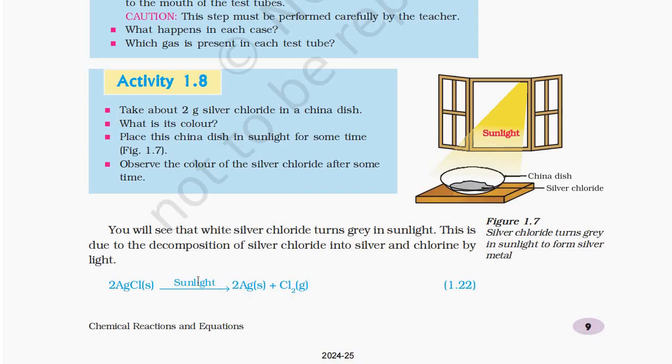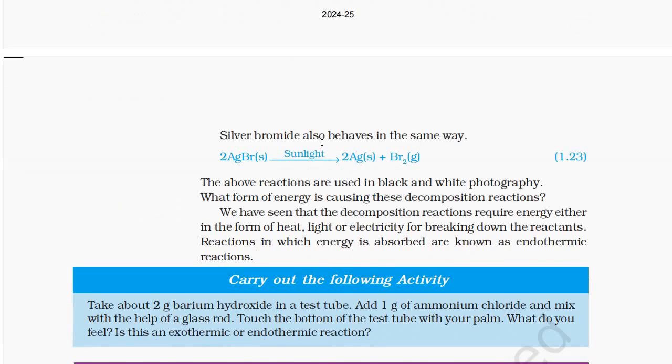2AgCl in the presence of sunlight gives 2Ag plus Cl2. Silver bromide also behaves in the same way. 2AgBr in the presence of sunlight gives 2Ag plus Br2. The above reactions are used in black and white photography. What form of energy is causing these decomposition reactions?